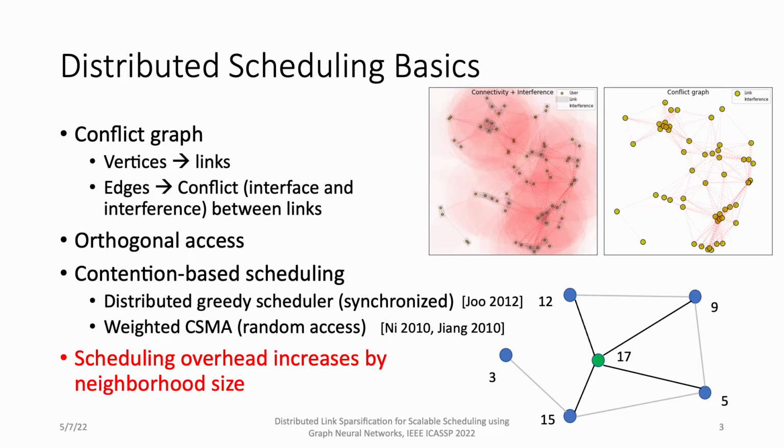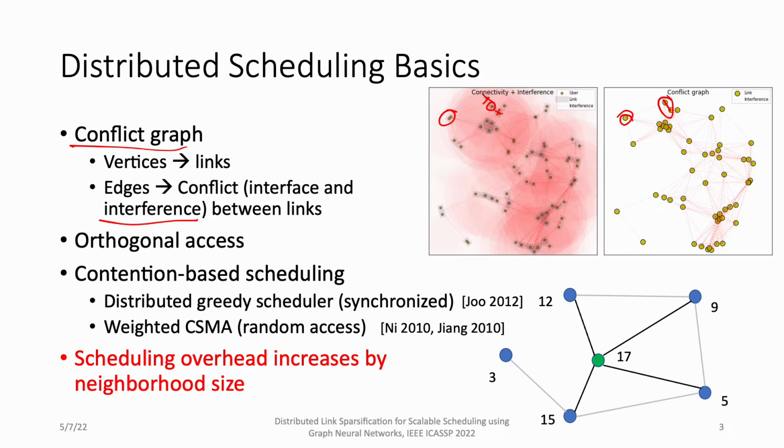First, I will introduce some basics on distributed scheduling. The first concept is the conflict graph. A vertex in the conflict graph represents a link in the wireless network. If two links have an edge between them on the conflict graph, that means there is some conflict between these two links. In this case, these two links share the same user, and this user can talk to either this one or this one. Therefore, these two links cannot be turned on at the same time.